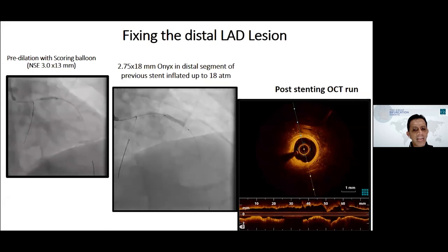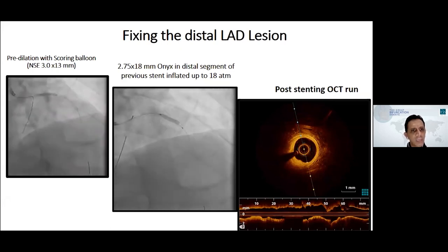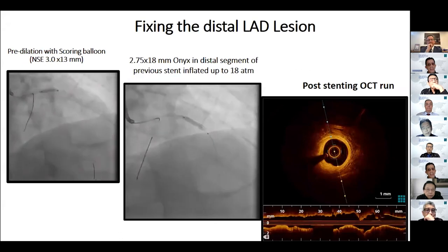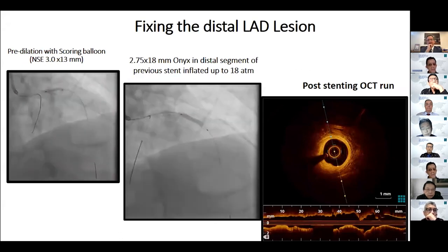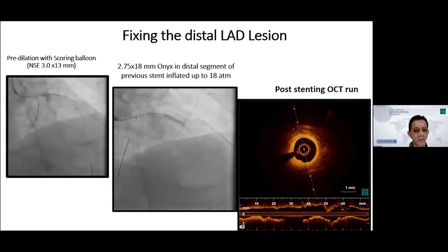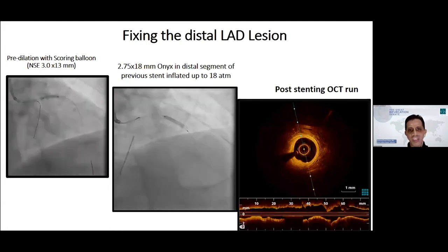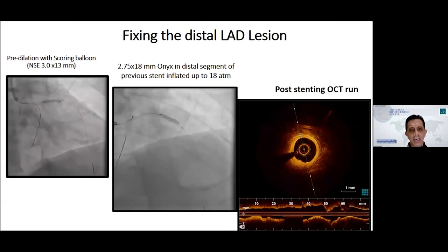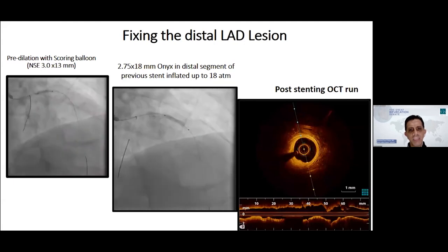We used pre-dilatation with a scoring balloon because there was fibrosis at the stented segment, so we used an NSC scoring balloon. And then we implanted a 2.75/18 Onyx stent as recommended by Professor Ferenc, because I was quite concerned about bleeding from the hemorrhoid.